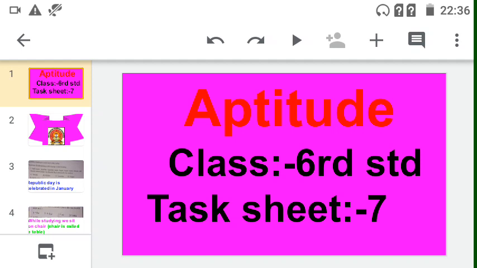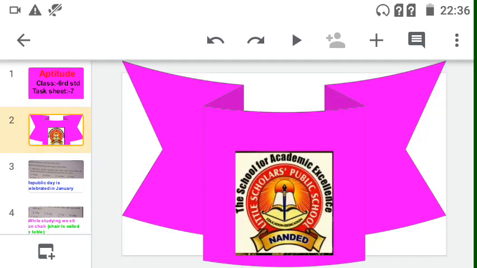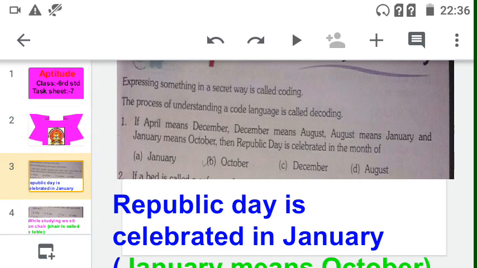Good. Today we are going to see aptitude class 6 standard task sheet 7. Let us call our public school Nanded. So let's see the first question.